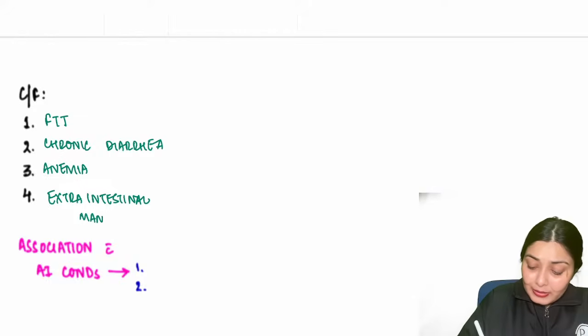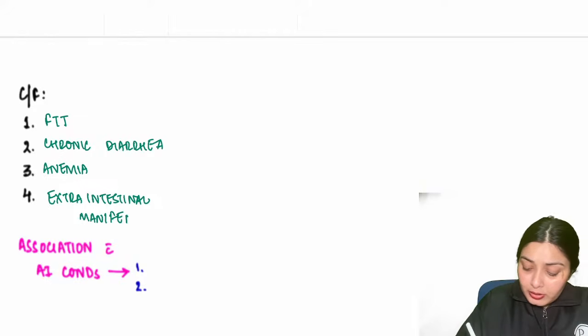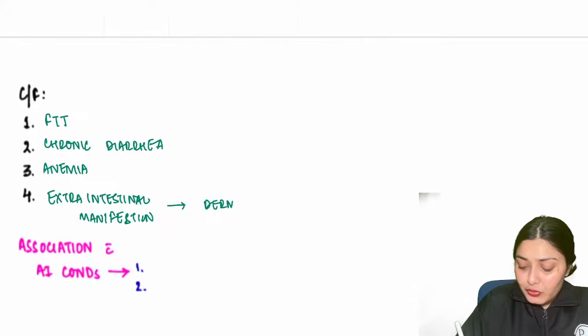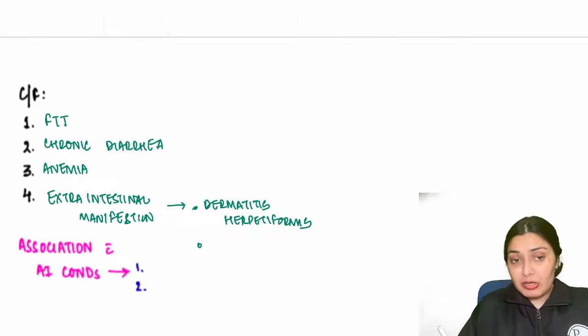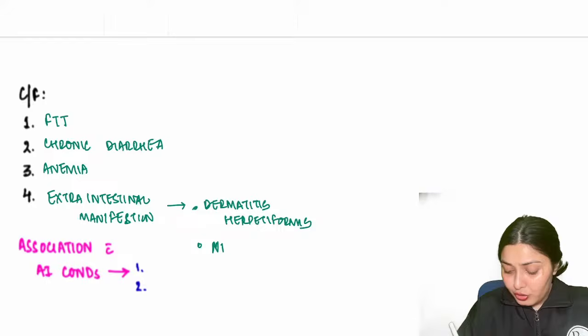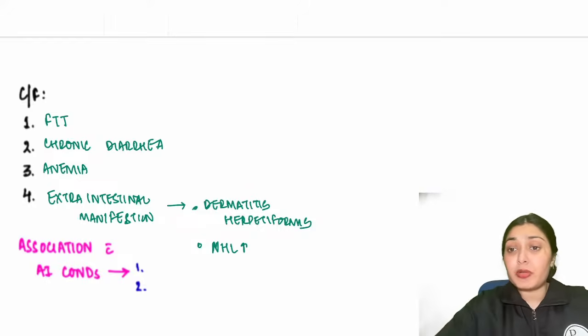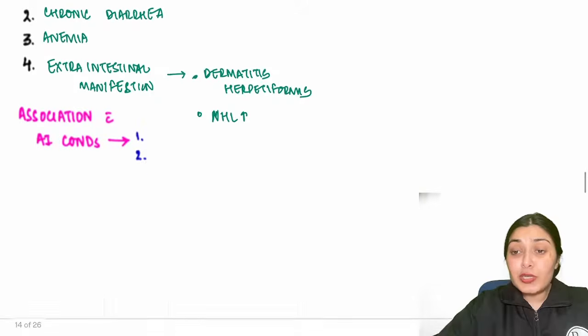In skin, you see a particular manifestation known as dermatitis herpetiformis. Also, these children have more predisposition to develop leukemias, NHLs, high chances of NHL, non-Hodgkin lymphomas, right? And certain autoimmune conditions are also associated with celiac disease.